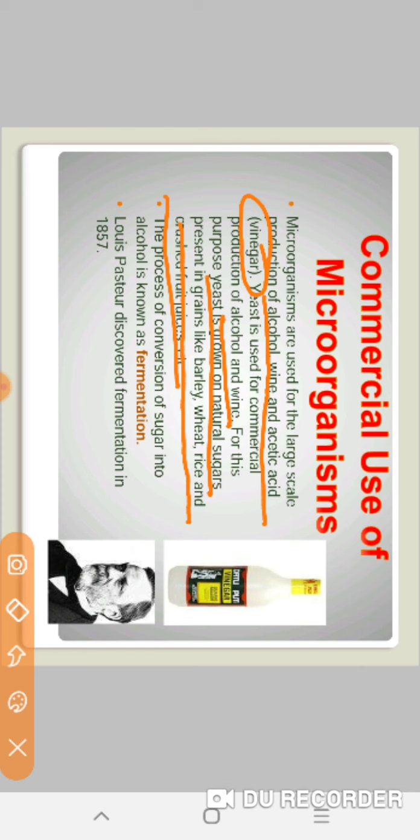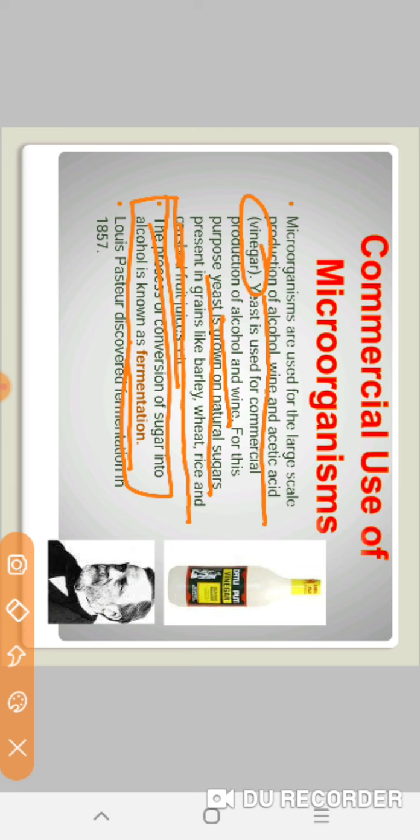In this way, alcohol and wine are produced on a large scale. The process of conversion of sugar into alcohol is known as fermentation. What is fermentation? The process of conversion of sugar into alcohol is known as fermentation.